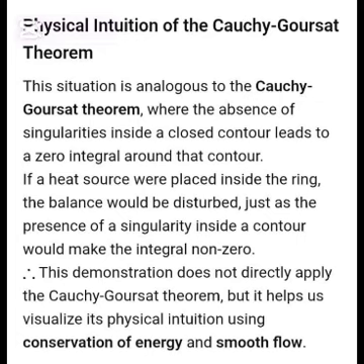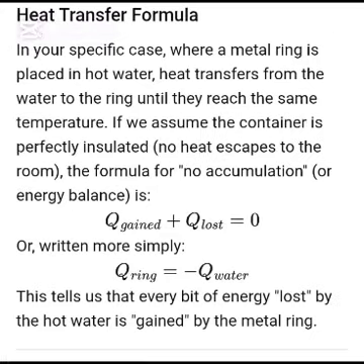Therefore, this demonstration does not directly apply the Cauchy-Goursat theorem, but it helps us visualize its physical intuition using conservation of energy and smooth flow. From the demonstration, the heat transfer formula: where a metal ring is placed in hot water, heat transfers from the water to the ring until they reach the same temperature.